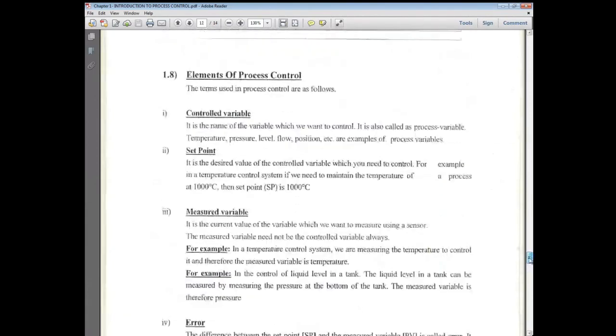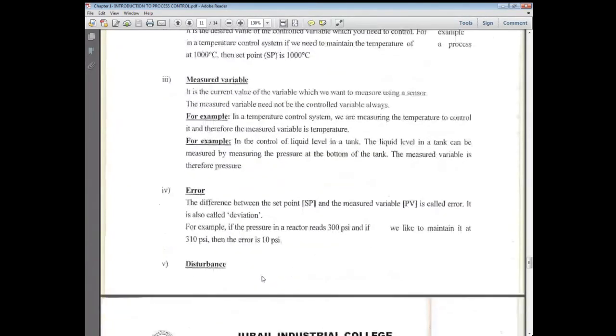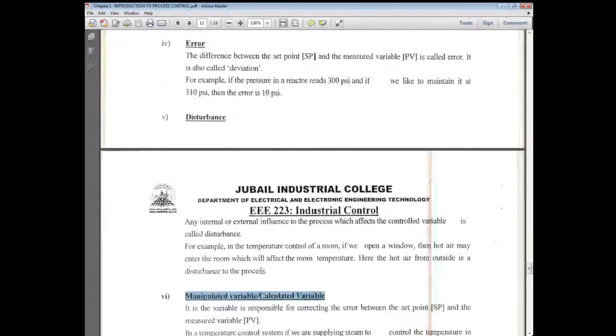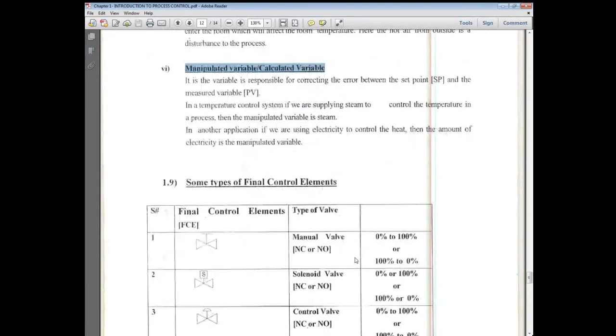So how many are the elements of process control? Six, teacher. Six elements, Shabab. Number 1, control variable. Number 2, set point. Number 3, measured variable. Number 4, error. And number 5, disturbance. Number 6, manipulated variable. Right, Shabab?